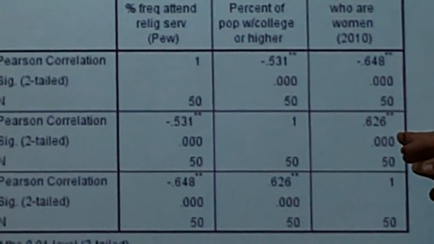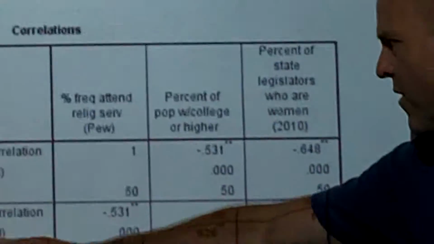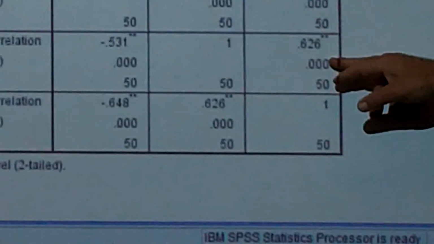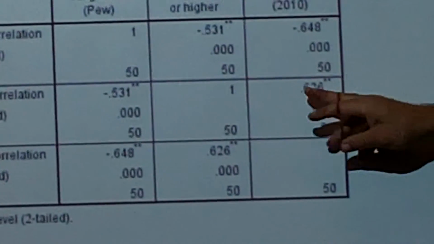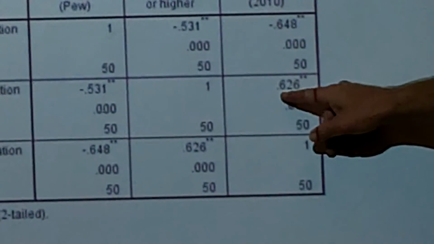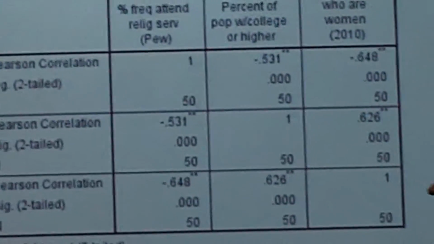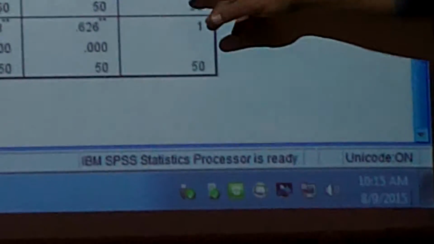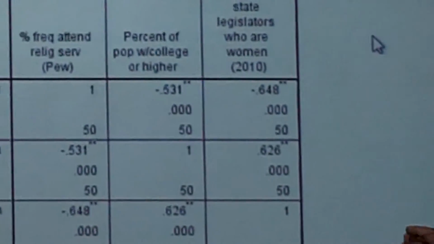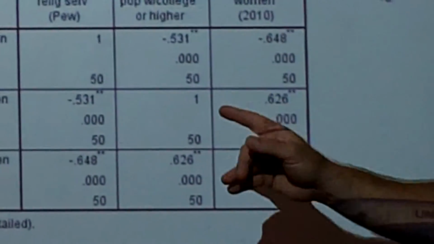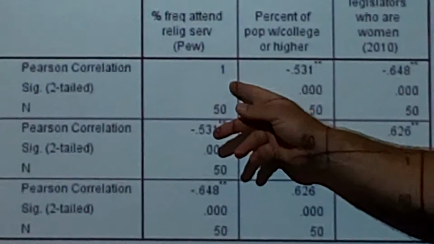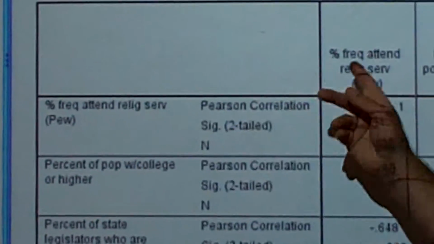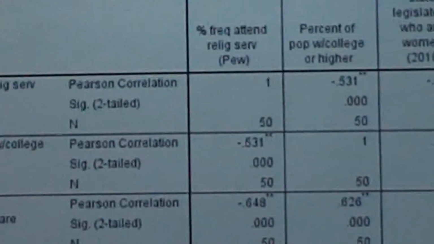Here's the positive relationship. It's 0.26. The percentage of the population with a college degree or higher is positively related. It's got a plus sign. Can't see it, of course. And this is pretty high. I think somewhere in the PowerPoints I have some sort of rule of thumb about how strong these relationships are. But they can range anywhere from 0, no relationship, to a 1, which is a perfect relationship. So here's a 1 right here, but we're basically correlating the same variables with one another.